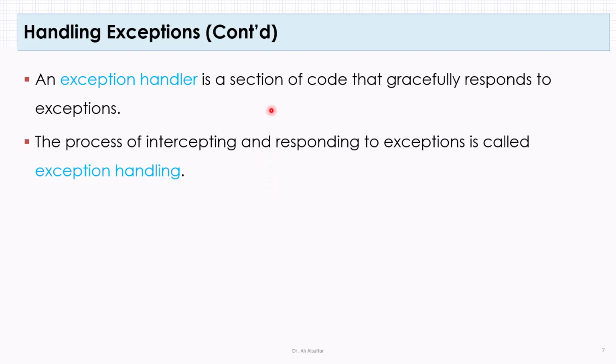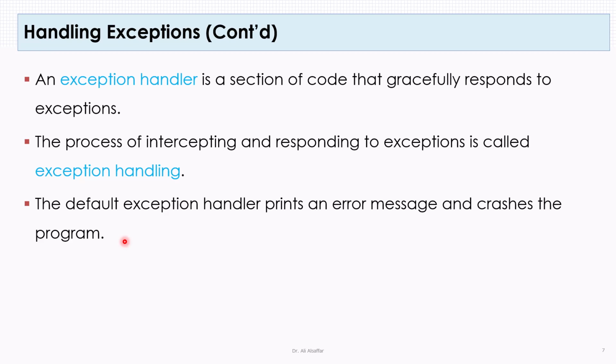The code you write inside the catch is in fact the section of code that makes your program gracefully respond to exceptions, so it is the exception handler. And the try and catch itself is responsible for catching the exceptions, so we say that the exception is handled by a try and catch statement. So the try and catch statement is used both as a handler and, at the same time, for handling the exception.